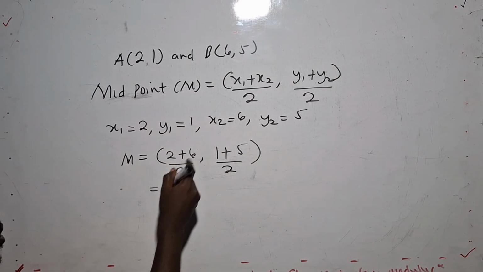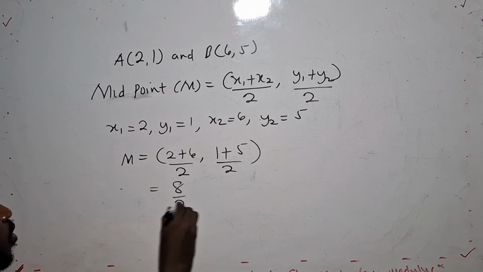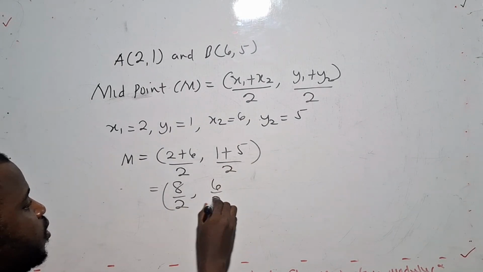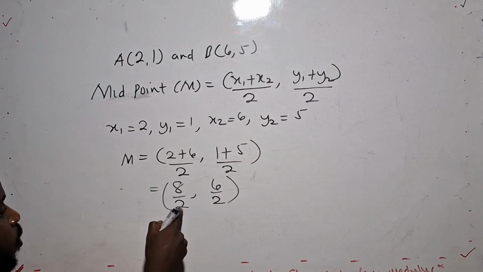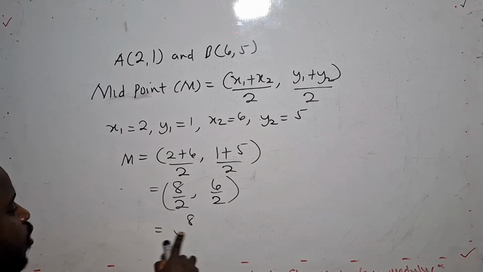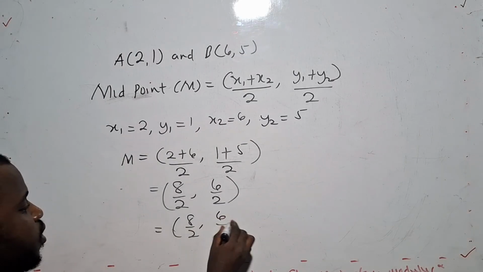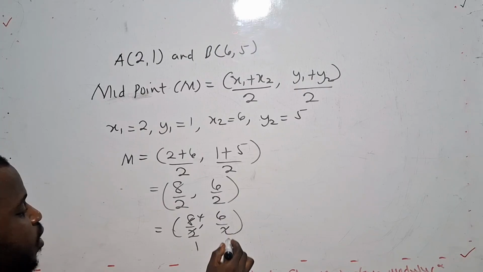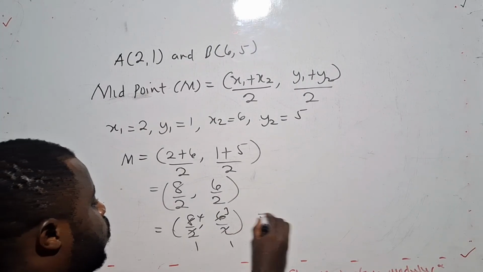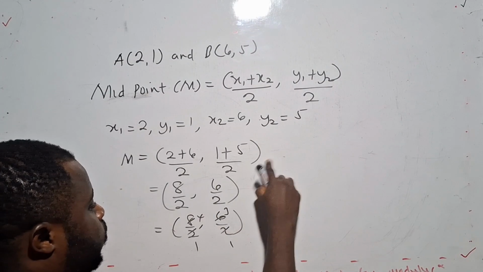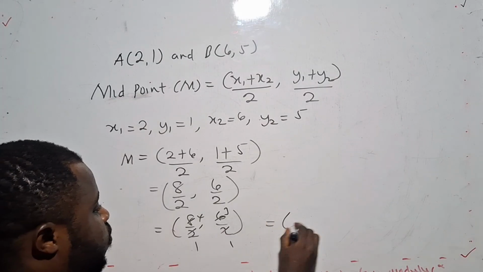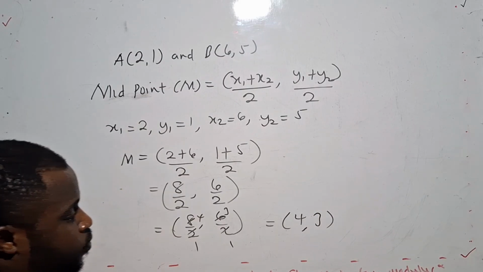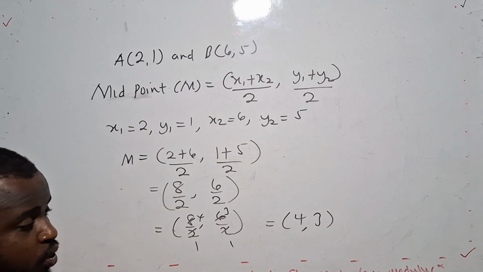So what do we have here? Now this 2 plus 6 is 8, all on 2. Then we have 1 plus 5, 6, all on 2. Now we have our 8 on 2, then 6 on 2. 2 can divide 2 once, divide 8 four times. Then 2 can divide 2 once, divide 6 three times. So now what do we have here? Let me continue here. So this has given me 4. Then this has given me 3. Yes, so I've gotten the 2 points.